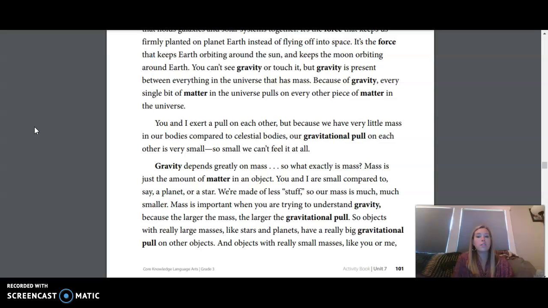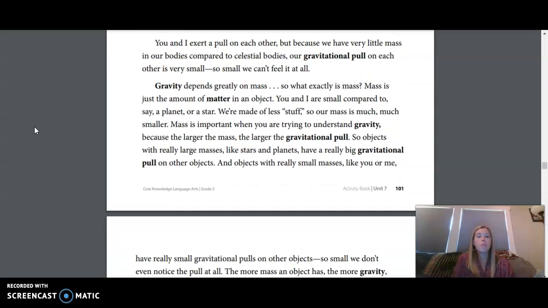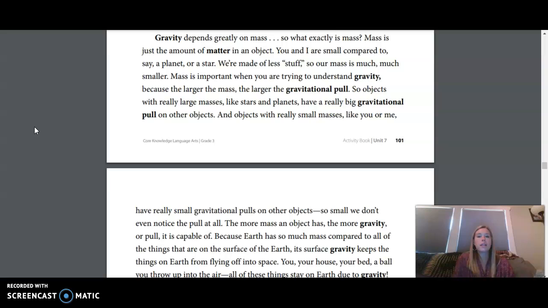Because of gravity, every single bit of matter in the universe pulls on every other piece of matter in the universe. You and I exert a pull on each other, but because we have very little mass in our bodies compared to celestial bodies, our gravitational pull on each other is very small. So small we can't feel it at all. Gravity depends greatly on mass.